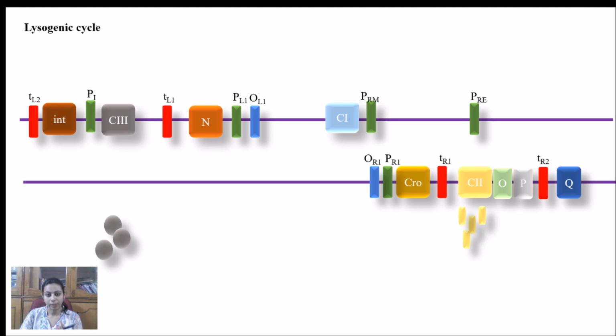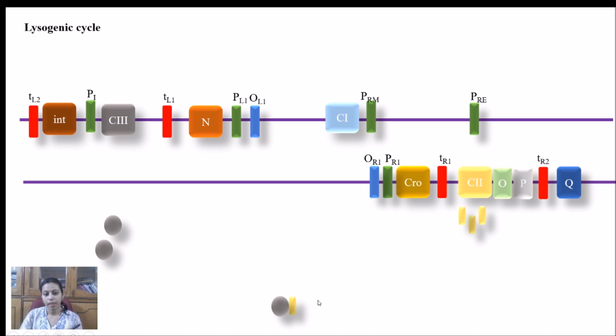It is also known as the lambda CI repressor, and this is the topic which we will focus on to answer our question. Now what happens? I have discussed that C2 and C3 together form a stable compound, because C2 itself will be degraded by bacterial proteins, but in the presence of C3, what will happen?